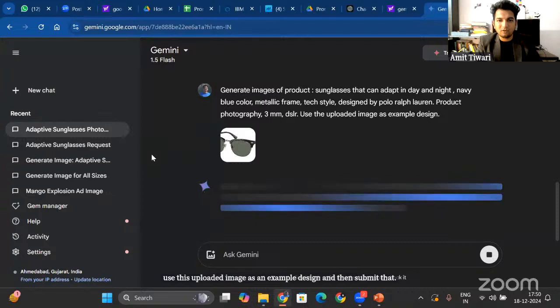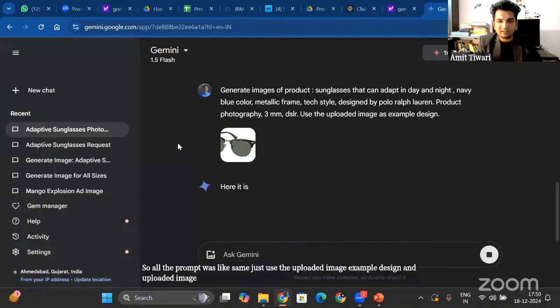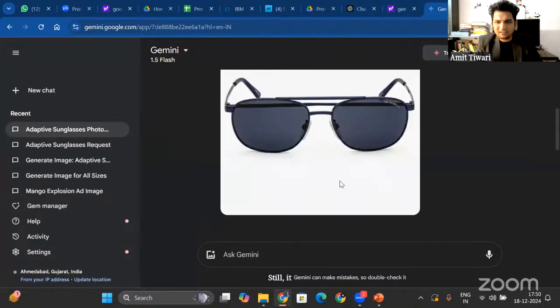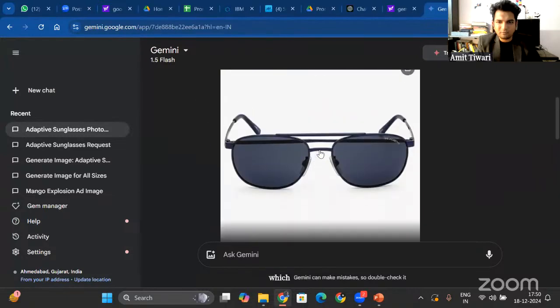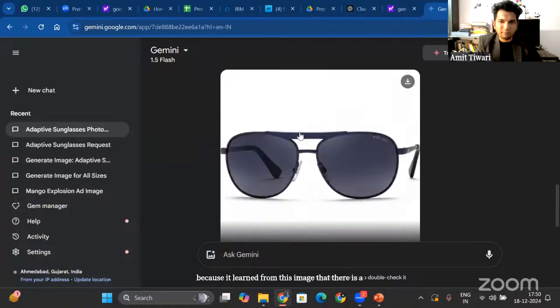Okay, let's see what it designs. So all the prompt was the same, just use the uploaded image as example design, and I uploaded the image, and now it starts creating. Okay. Still, it generated something which was with my previous input, but because it learned from this image that there is a broader frame here, it generated me an output like that.